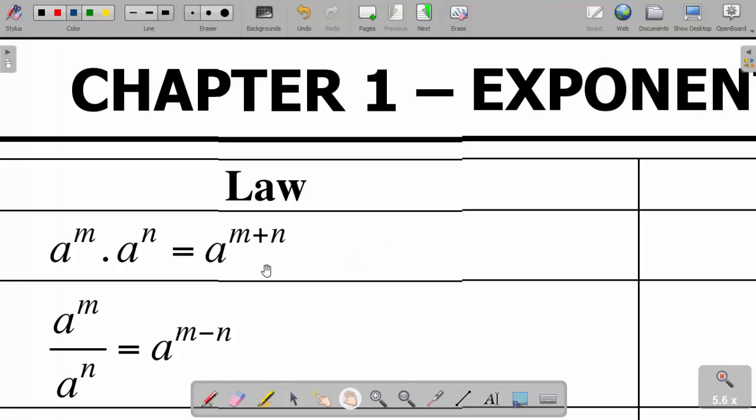Now, the first one says that if you have a to the power m multiplied by a to the power n equals a to the power m plus n. In other words, if you have the same base and you're multiplying, then you're going to add the exponents. Like you see, the a is the base here, and the same a is the base here. So you're going to say equals a to the power m plus n. Okay, that's if we are multiplying.